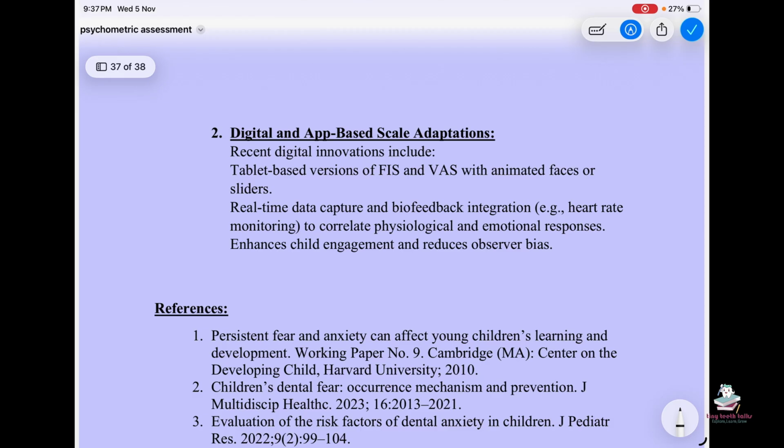And the second is digital or app-based scale adaptations. Recent digital innovations include tablet-based variations of the facial image scales and the visual analog scales with animated faces or sliders, real-time data capture and biofeedback integration, like heart rate monitoring to correlate physiological and emotional responses, and enhanced child engagement and reduced observer bias.